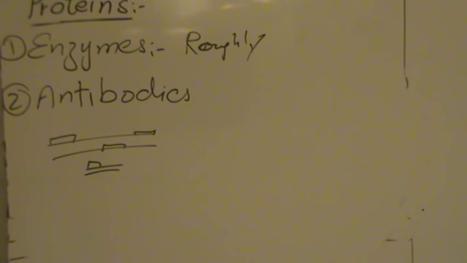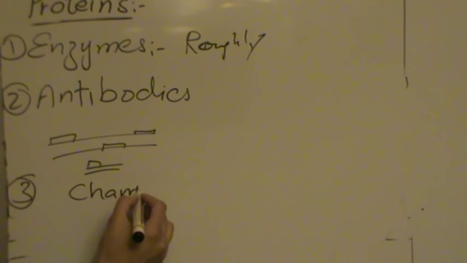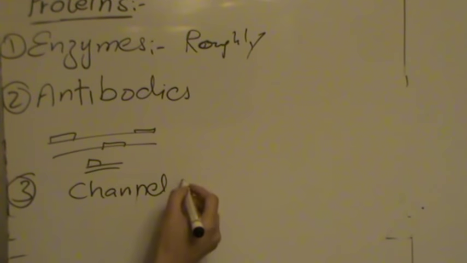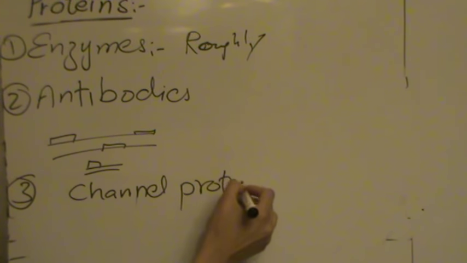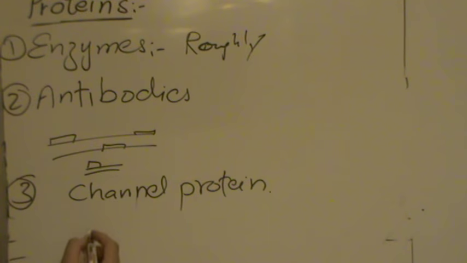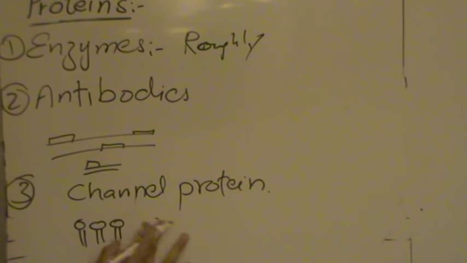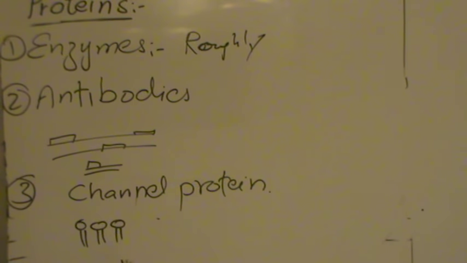And the third type of protein is the channel protein. As we know the structure of the plasma membrane, the plasma membrane controls what enters or leaves the cell.